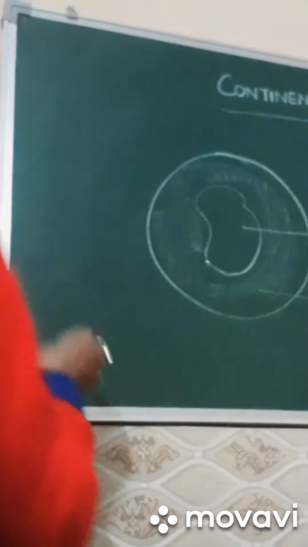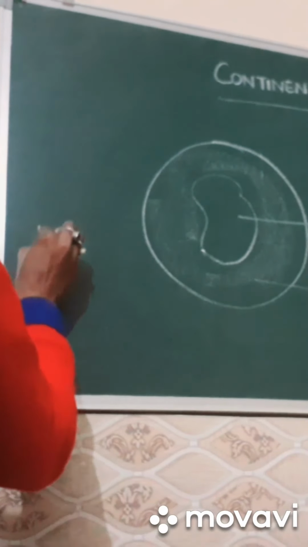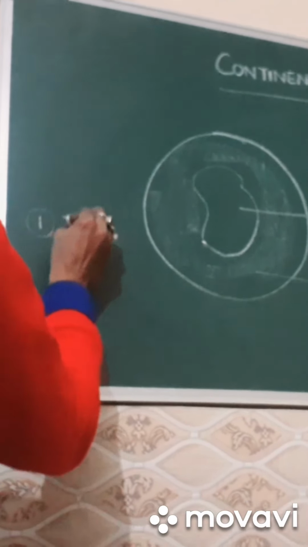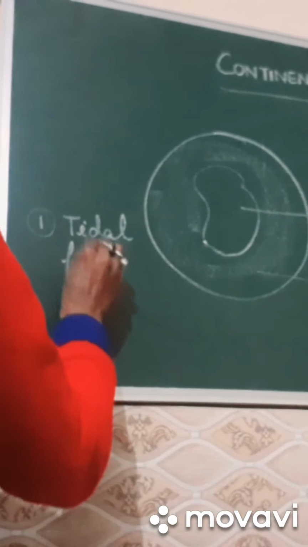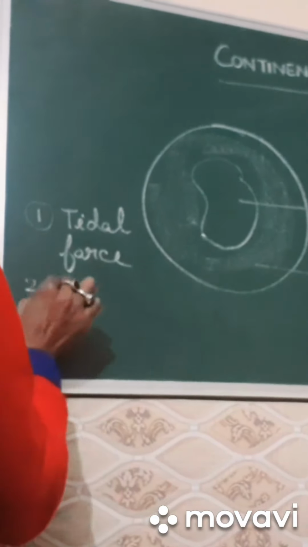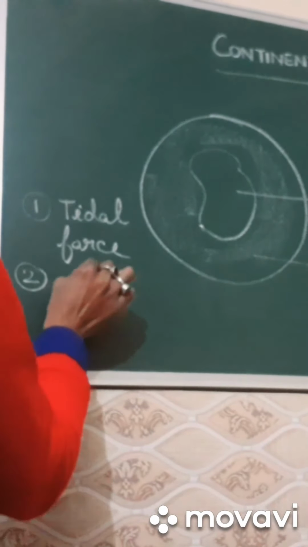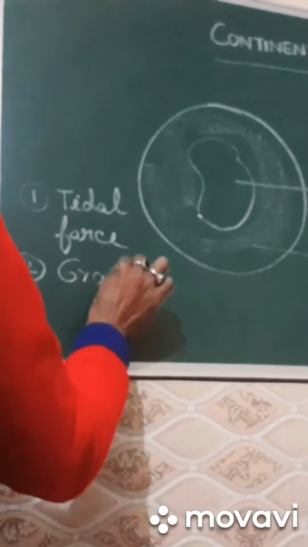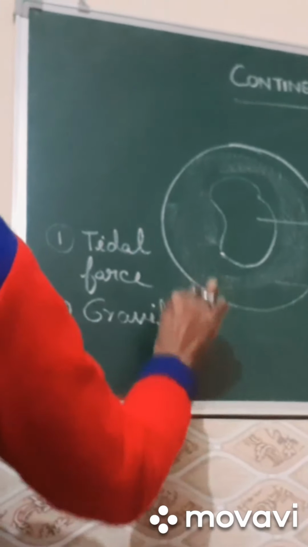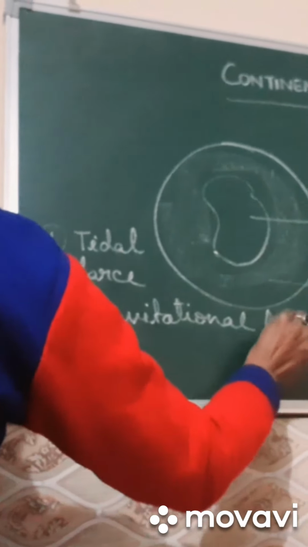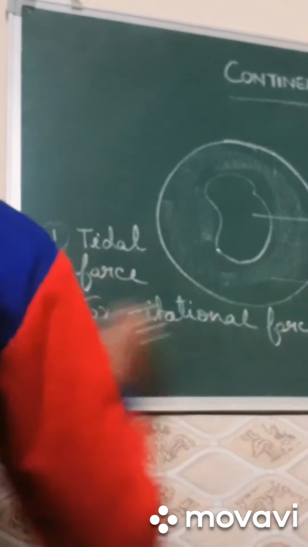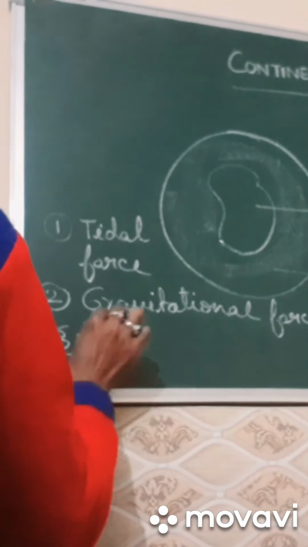So the 3 forces which are responsible are: tidal force, second, gravitational force, and the third force is Bjerknes force.